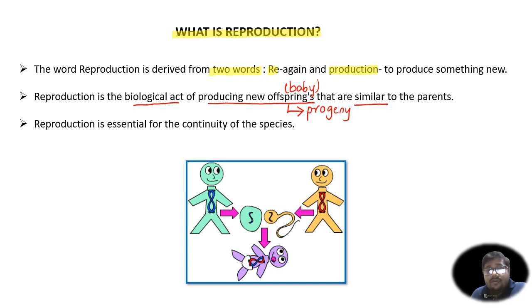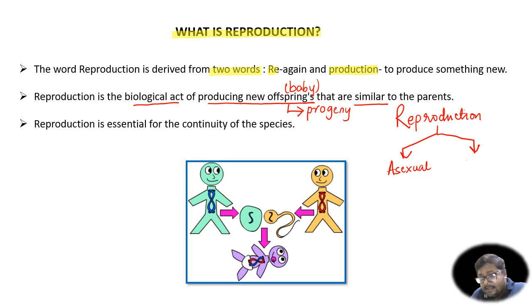Now I would like to stress on one point over here that when you studied reproduction, you studied that there are two modes of reproduction. There is an asexual mode of reproduction and there is a sexual mode of reproduction.